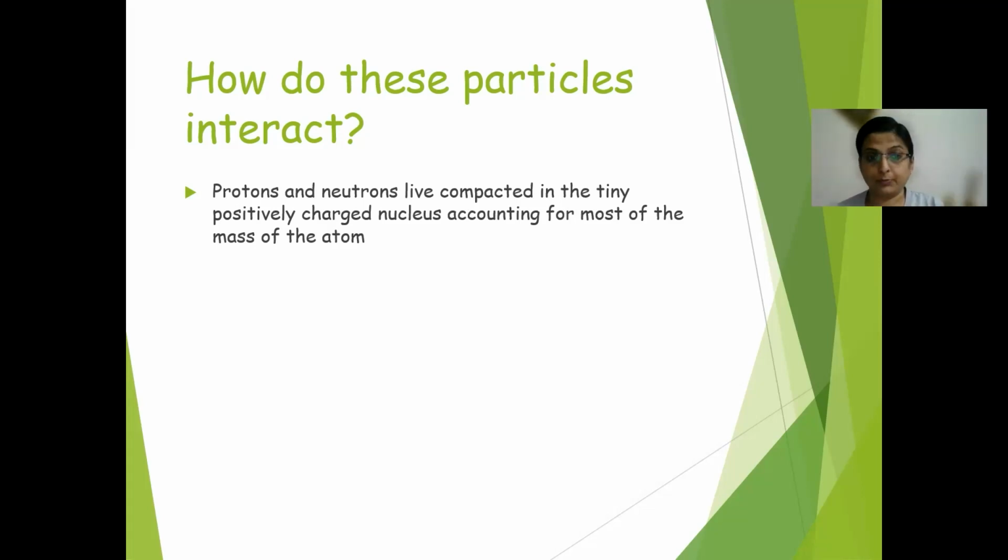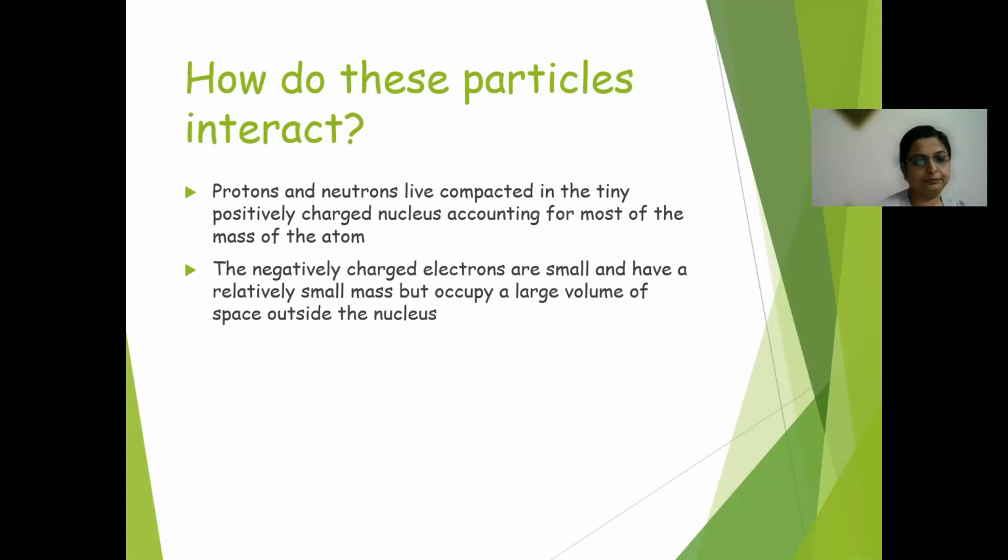Neutrons, which don't have any charge, sit quietly inside the nucleus. Protons and neutrons live compactly inside the nucleus, the center of the atom. Electrons have relatively smaller mass but occupy large volume, because except for the nucleus, they are present everywhere in the atom, as you can see in the first figure.